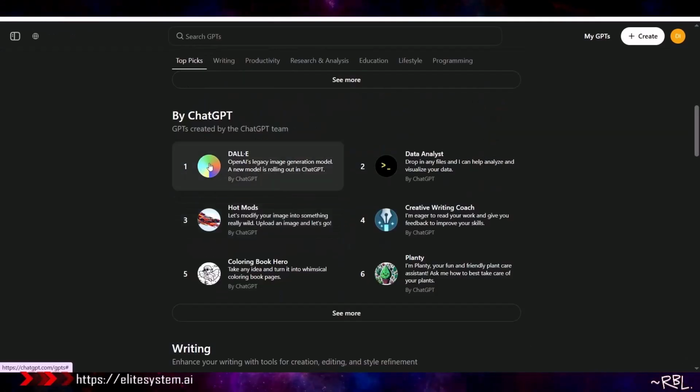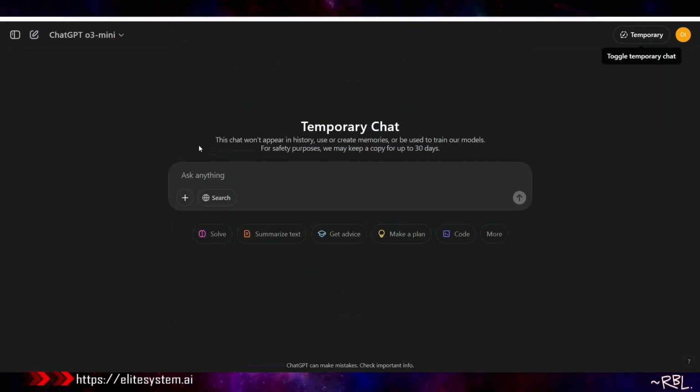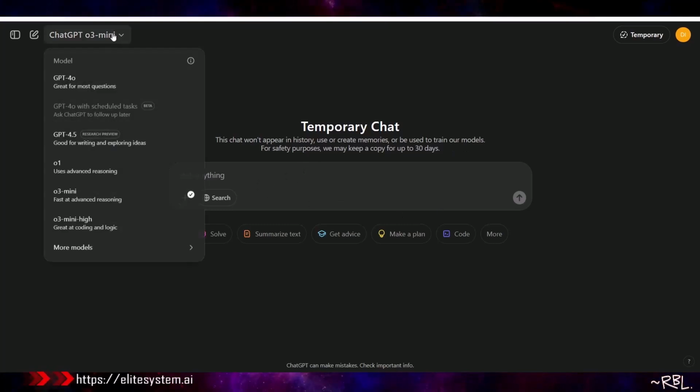And since I said DALL-E, if you remember, DALL-E was one of the very first ones to be used as the image generator. So right now, in no particular order, what I'm going to do is open a new chat. If you notice on the right side, right top, temporary, I'll make it temporary. Temporary chats won't appear in history, use or create memories, or be used to train our models. Since I'm doing this for demonstration purposes, why not just keep it to this? And these are all the models.